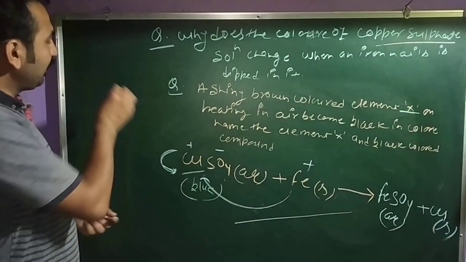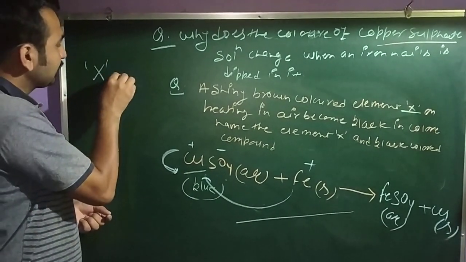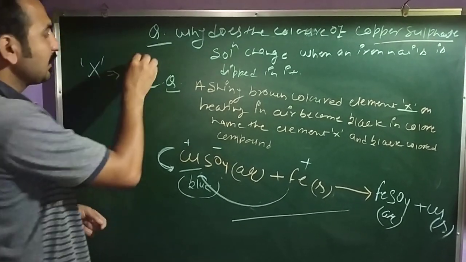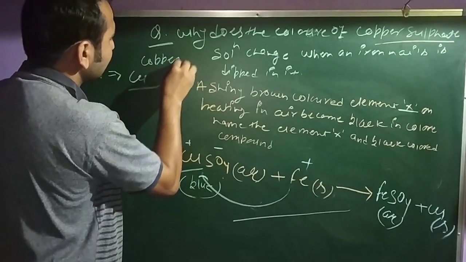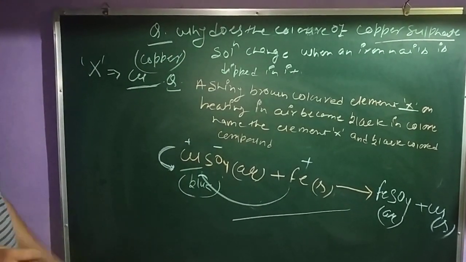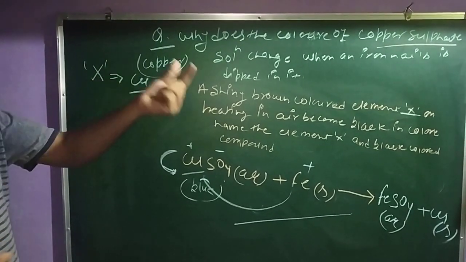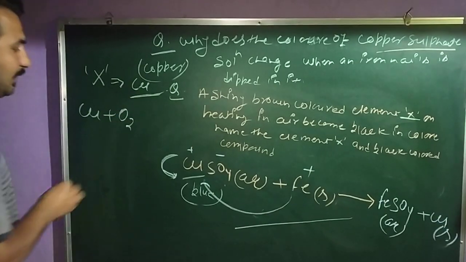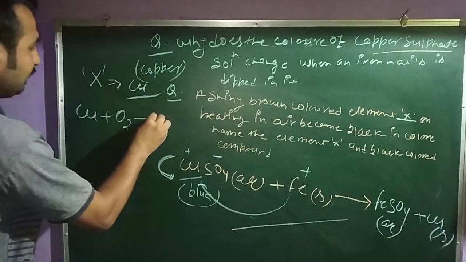So remember this X, this shiny colored element, is copper. Clear? And this X substance is heated with air. X, that means the copper, is heated with the air to give what?